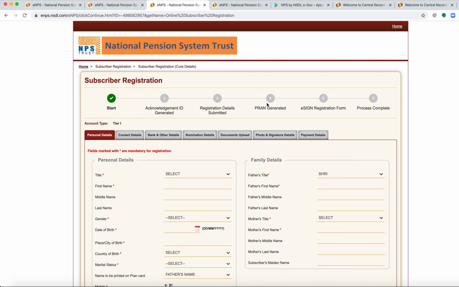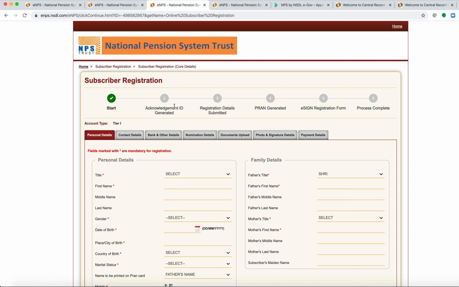If you look at this subscriber registration page, there are many sections available. If you feel that you are unable to fill the entire content in a section, you can save the form, and by using this acknowledgement number you can come back to this subscriber registration form later.